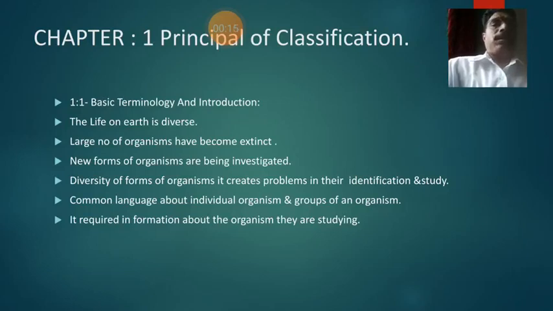Now, in Animal Diversity, the first chapter is Principles of Classification. Classification shows a number of principles which are useful for animal classification.